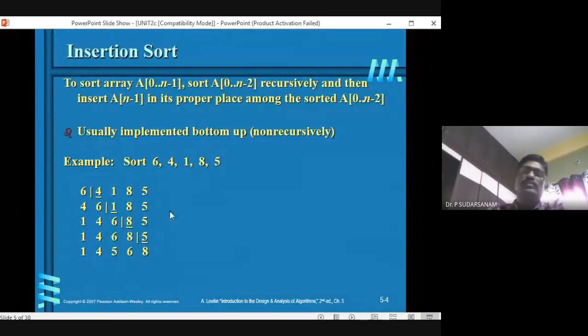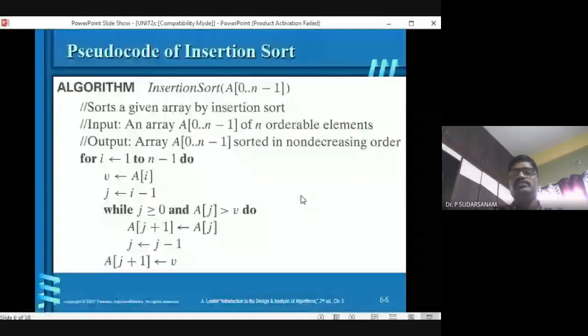So now, first statement: this element I want to access. How to write? For i is equal to 0, i less than or equal to n minus 1, i plus plus. Correct? No, I want to access 6, 4, 1, 8, 5 individually. So I want to access them. Just write the one statement, for i is equal to 0 to n minus 1. Now see, the statement is 0 to n minus 1. So here we have taken the first element.